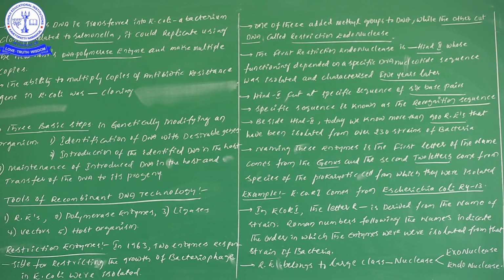Now next are the 3 basic steps of genetic engineering, or genetically modifying an organism. In order to obtain a genetically modified organism, we definitely need to follow 3 basic steps. Let us learn those steps now. First one is identification of DNA with desirable genes.